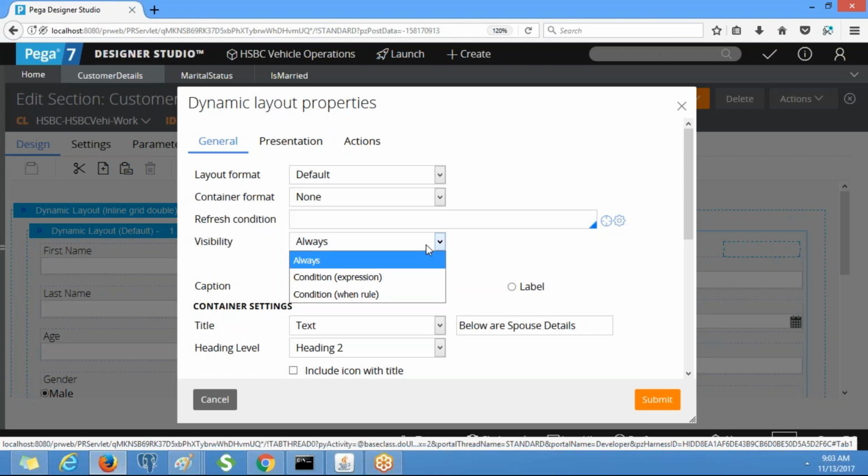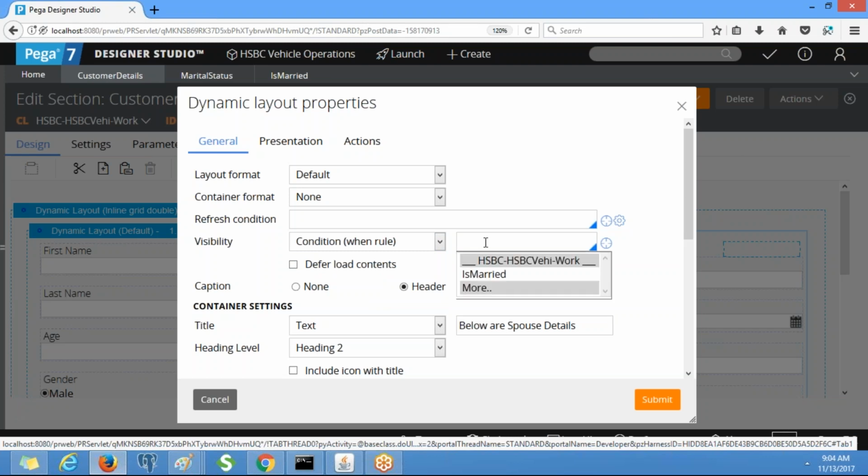So here we can call the condition when rule. What is the when rule we created? Is married, right? All the when rules which we create under the work class will be available in the drop down. You select it here.